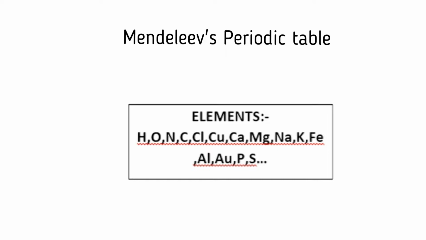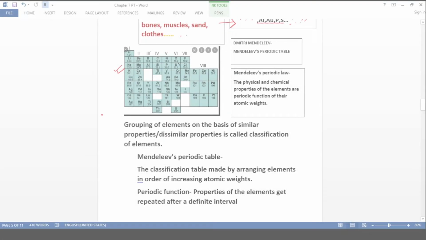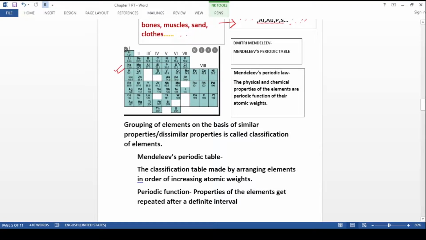All these elements are kept in this table. This is Mendeleev's periodic table. In the beginning of science study, there were few elements and it was easier for the scientists to do scientific study. But as time progressed, they discovered numerous elements. Many elements were discovered, so it was difficult for the scientists to do individual study. So they thought of grouping, or classifying, the elements.